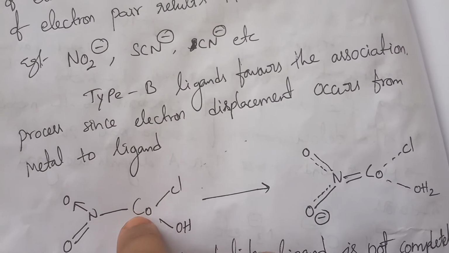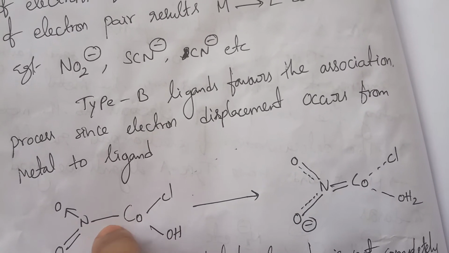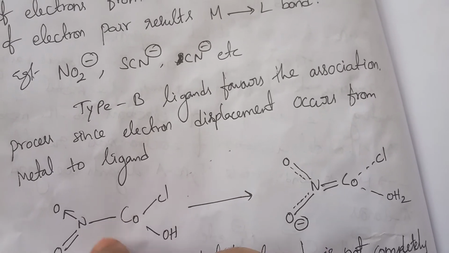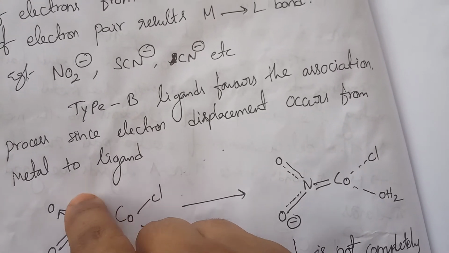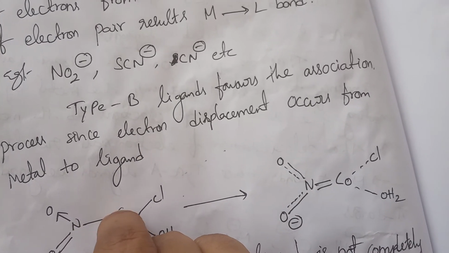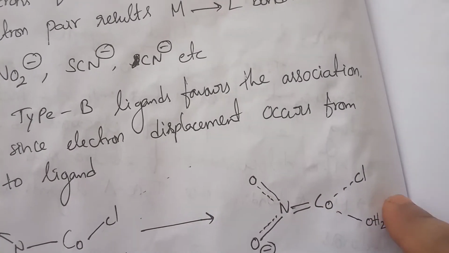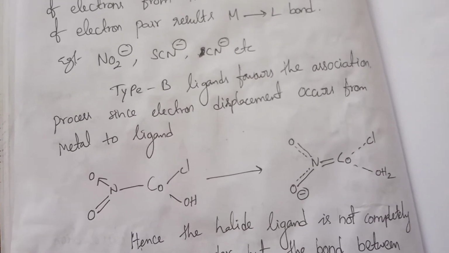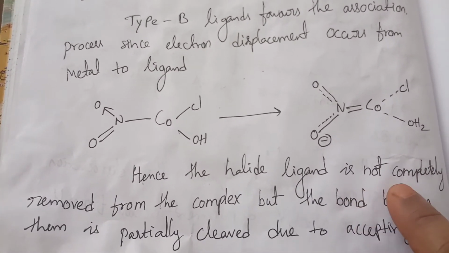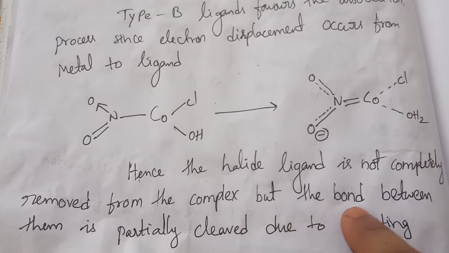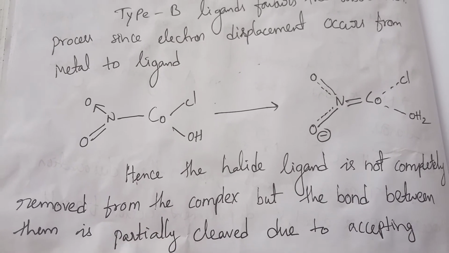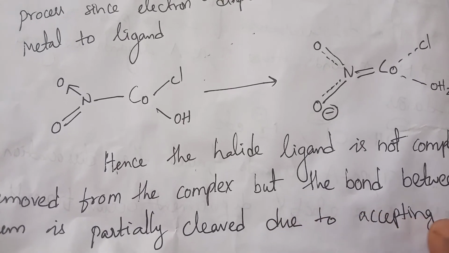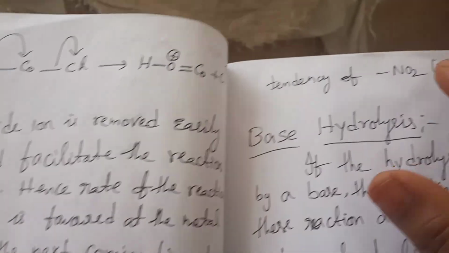Here the double bond flexibility is more, whereas OH and Cl minus have more. So here it is plus and it is negative. The plus means it is a facility for the new ligand; association is favorable. So the halide is not completely removed from the complex, but the bond with the incoming ligand is partially formed due to the accepting tendency of the NO2 ligand. Okay.